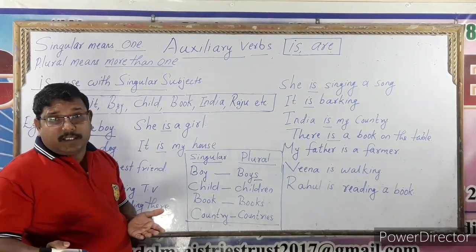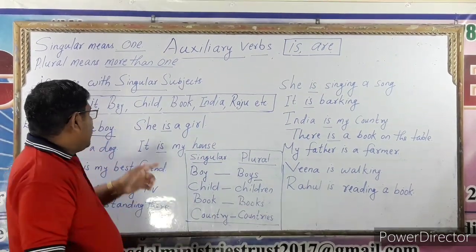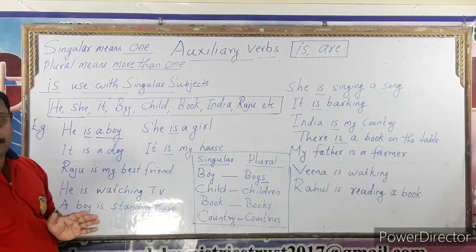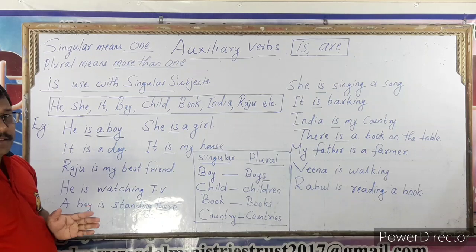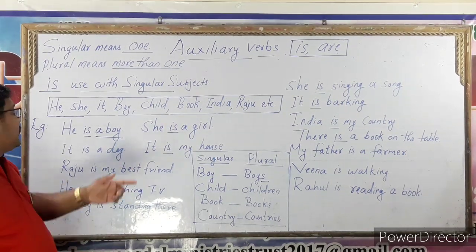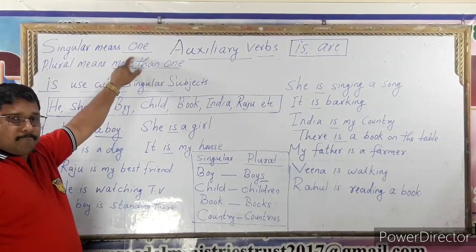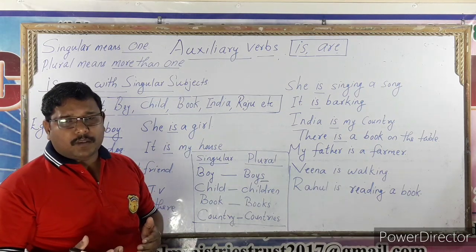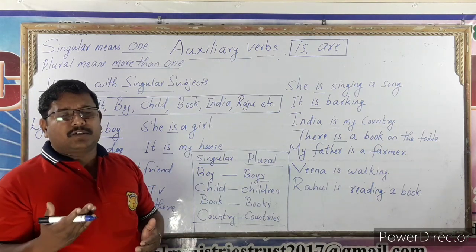How can we use is? Is is used with singular subjects. Then what is singular? Singular means one. Singular, ekavajan, means one.